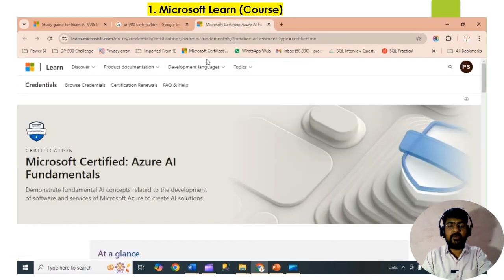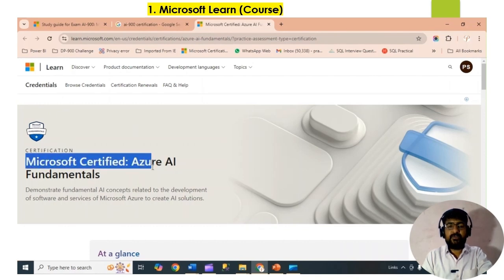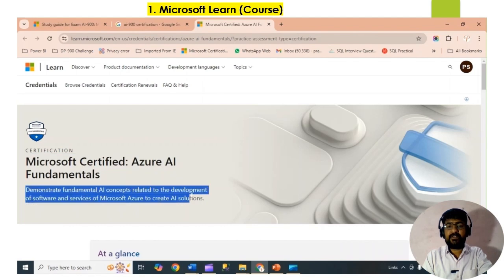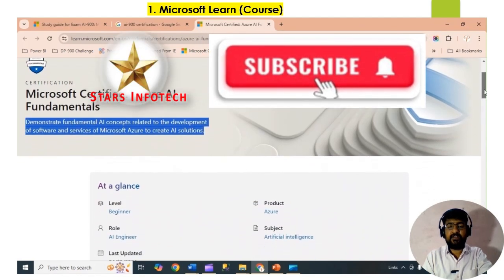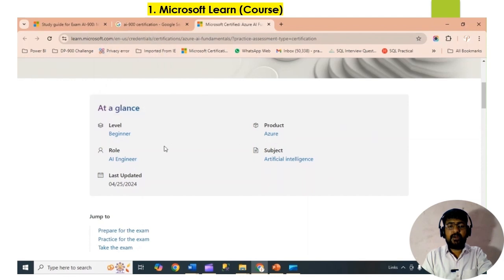Then the first link will open Microsoft Learn. This is a learning platform provided by Microsoft. It is a self-learning platform for preparing for any Microsoft certification. If you check the details, the level is beginner.